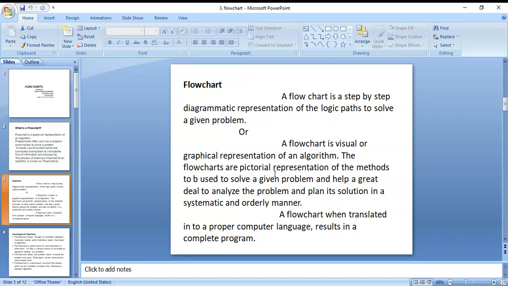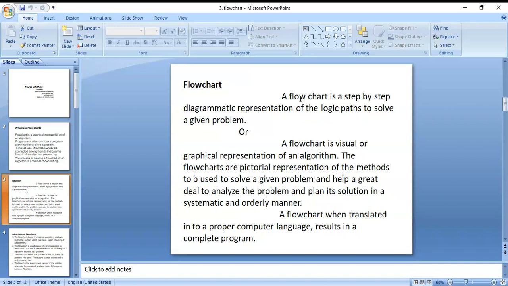Flowcharts are pictorial representations of methods to be used to solve a given problem, and help a great deal to analyze the problem and plan its solution in a systematic and orderly manner. Next, in a flowchart we use only boxes like oval, parallelogram, diamond, rectangle, and lines. Those we can use in a flowchart.